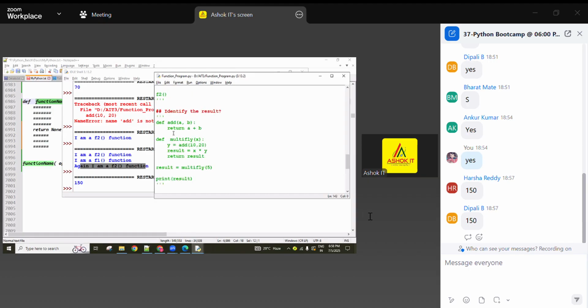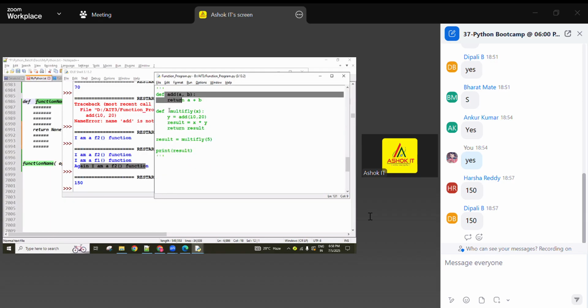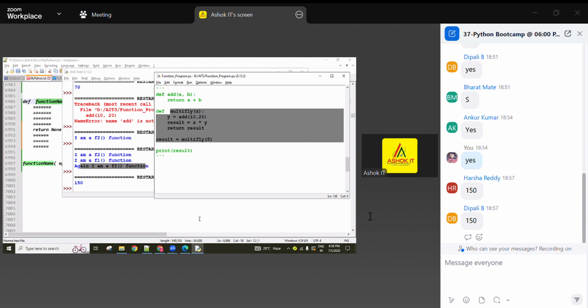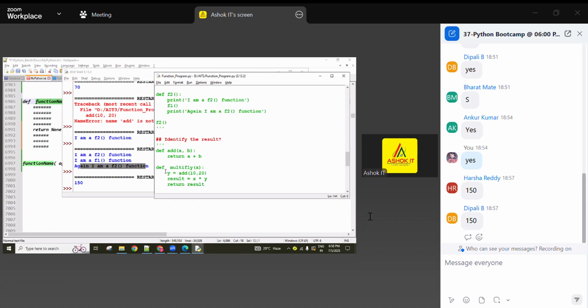And at a more advanced level, when we are discussing inside one function, we can also define another function. It is called a nested function. A function inside another function is called a nested function. We call them the outer function and inner functions. Later we will slowly discuss it. Okay, so far is everyone clear, guys?